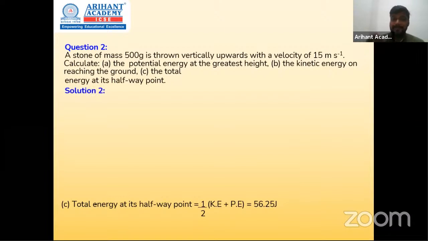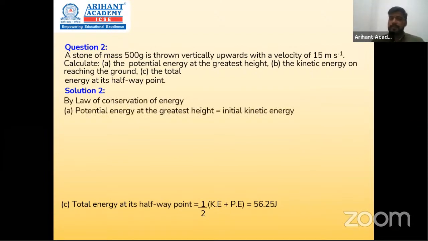Can I say आपके पास given है mass and velocity और पूछ रहे हैं potential energy at greatest height, तो आपके पास height की requirement होगी. So if we go by the normal approach, you will be confused how to find out potential energy without height. But if we have a wise approach, can you see potential energy at the top will be equal to kinetic energy at the bottom, क्योंकि energy खत्म नहीं होती, converts from one form to another. So using that logic, जो भी kinetic energy ground पे होगी, same potential energy top पे होगी.